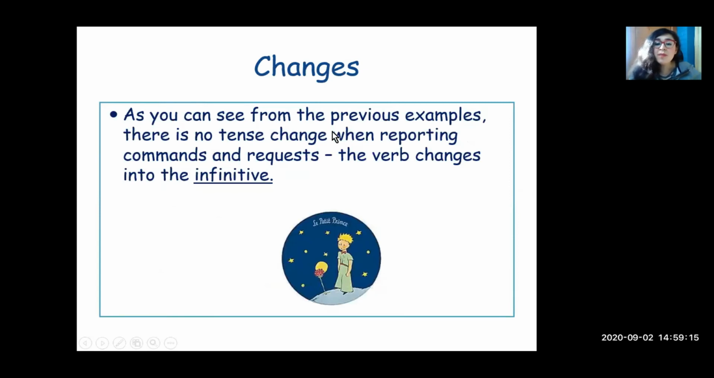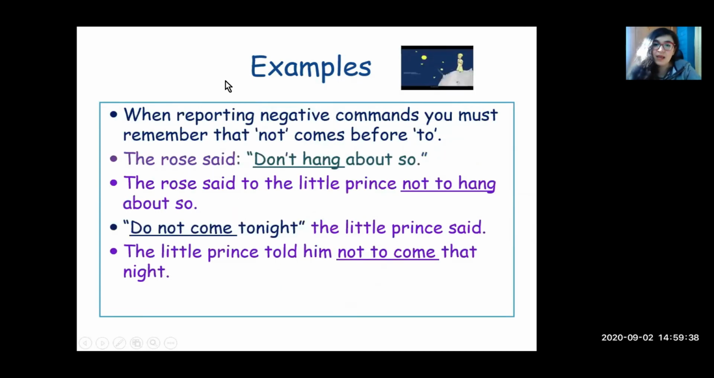As you can see from the previous examples, there is no tense change when reporting commands and requests. The verb changes into the infinitive. OMG. So it's easier to transform commands from direct speech to reported speech. You just have to use to, or in the negative, it would be not to. Some more examples. When reporting negative commands, you must remember that not comes before to.